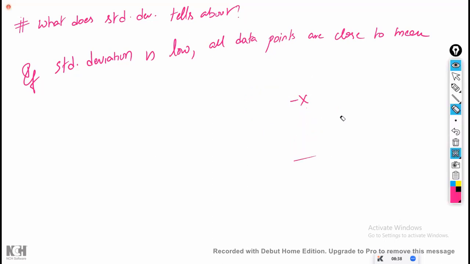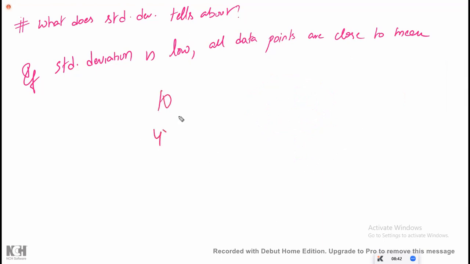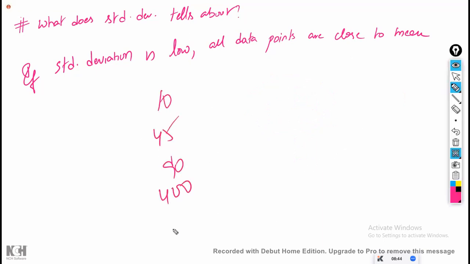Okay, for example, let me take like this: 10, 45, 90, 400, 600. In this case, what happens? There is a big gap between the minimum value and the maximum value. If you take the average value of this, the deviations from each record will be very high. Anyways, we are not going to use the mean deviation, because the sum of the deviations is 0, so everyone knows that. We are not going to consider the direct deviations. Either we have to go with the absolute or the square, and absolute also has a problem.